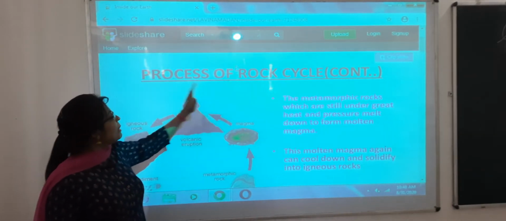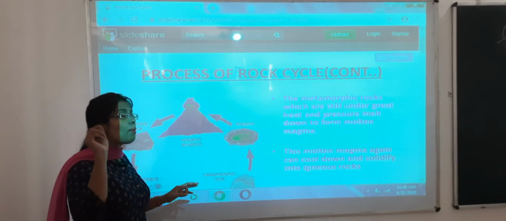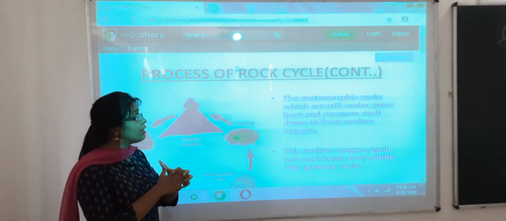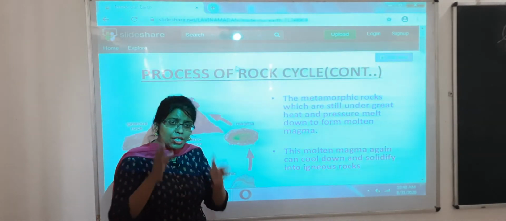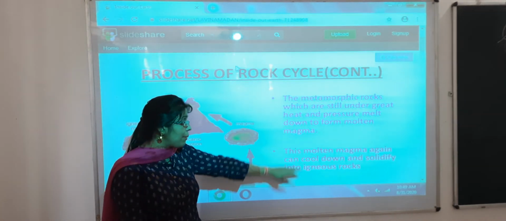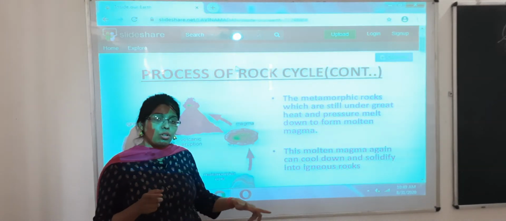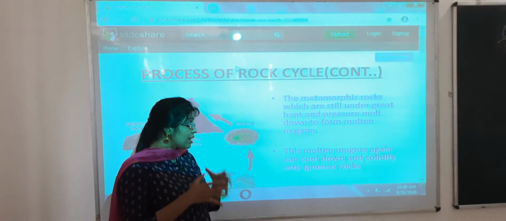Now, this metamorphic rock, which is still under great heat and pressure, melts down again to form molten magma. Now when they are under great heat and pressure, what happens? They melt down. ये क्या होता है? Melt हो जाते हैं, and when they melt, they form molten magma. This molten magma again cools down and solidifies into igneous rock. So this is what is called the rock cycle.